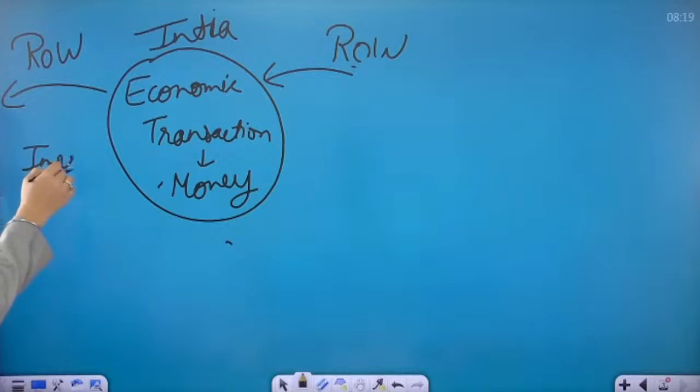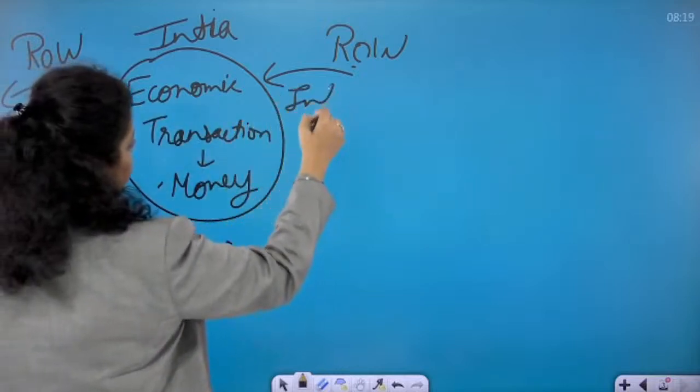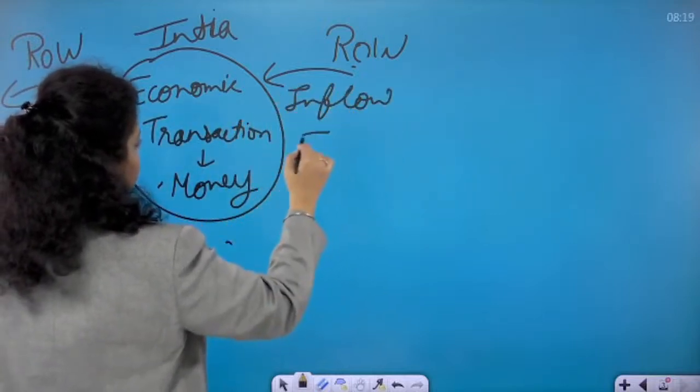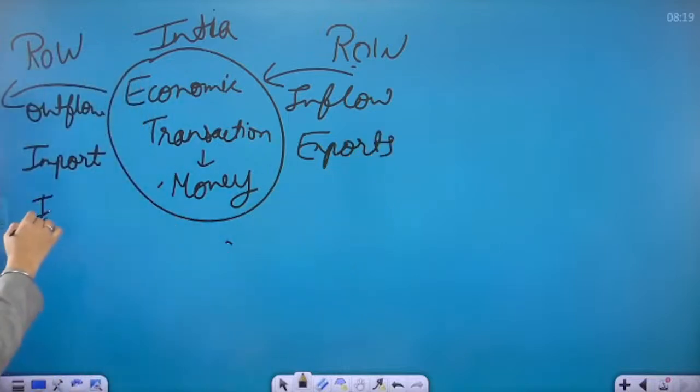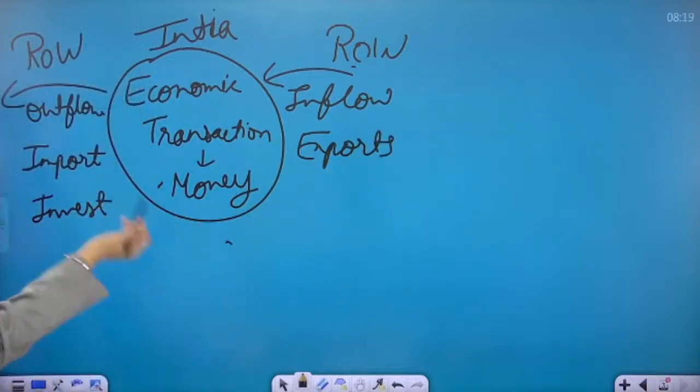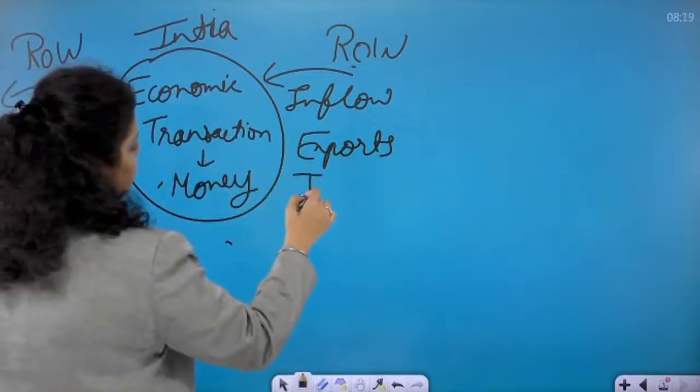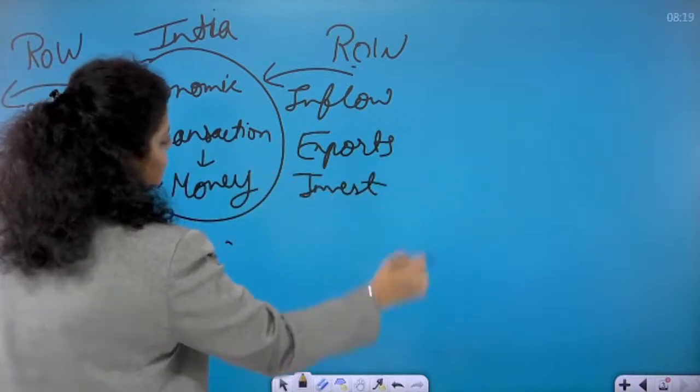Let's say the money is going with the import. When you are importing goods, money is going out of the country. That's the outflow of money. And this is the inflow of money. So when you are doing exports, money is coming. When you are doing investment, for example, an Indian company investing in a foreign company, or a foreign company investing in India.